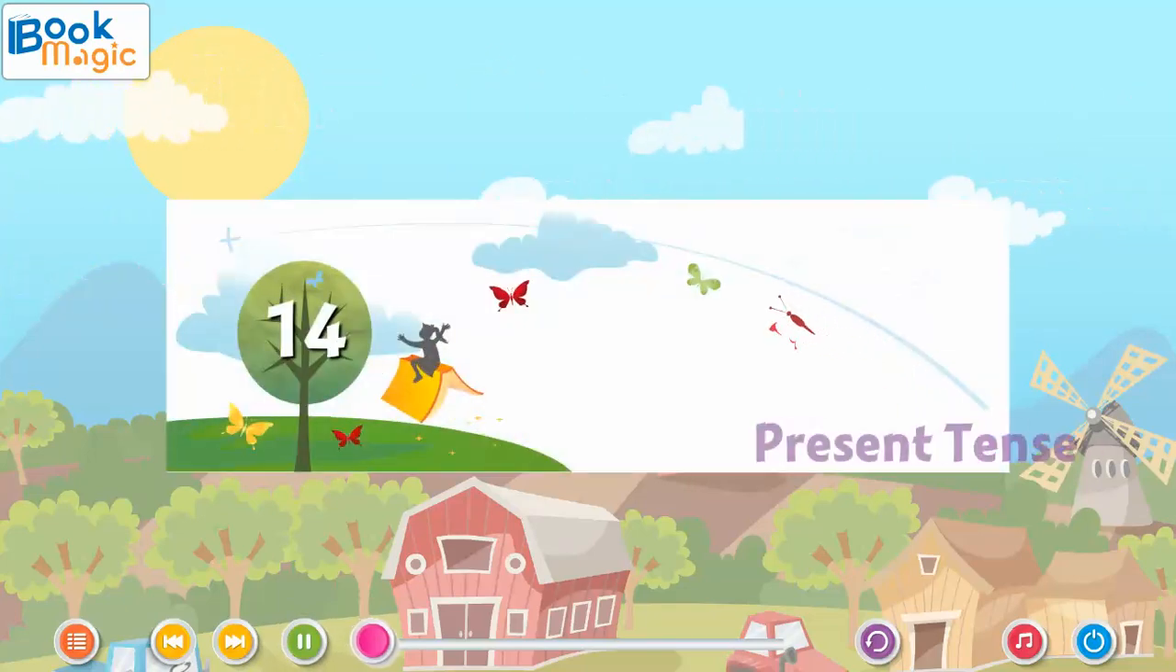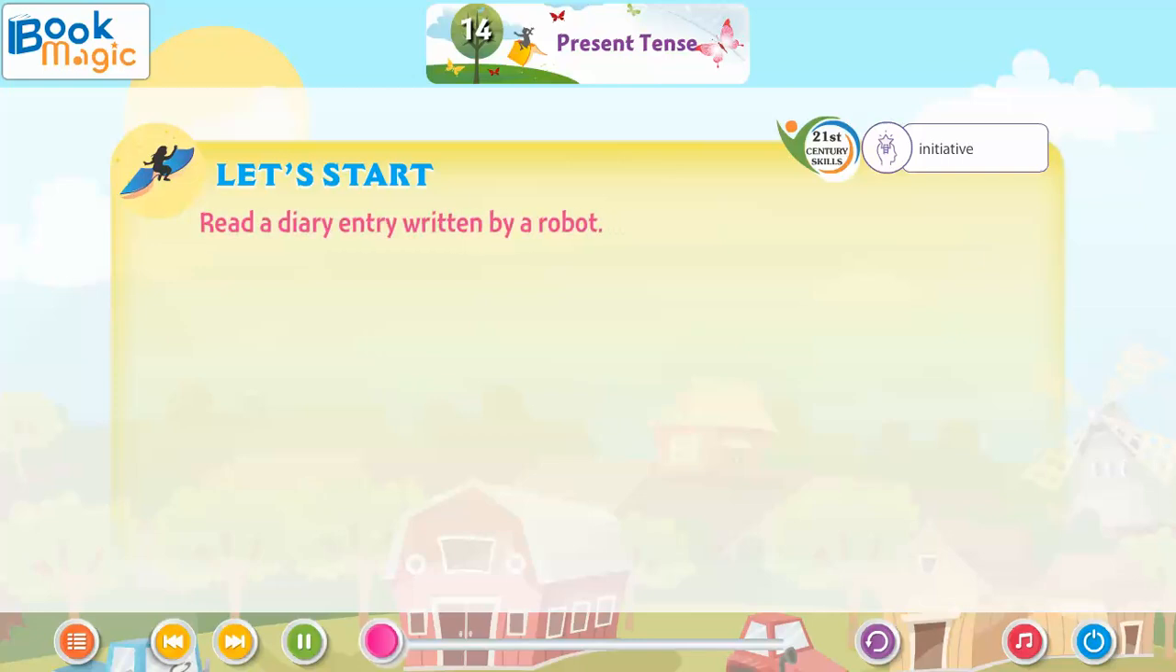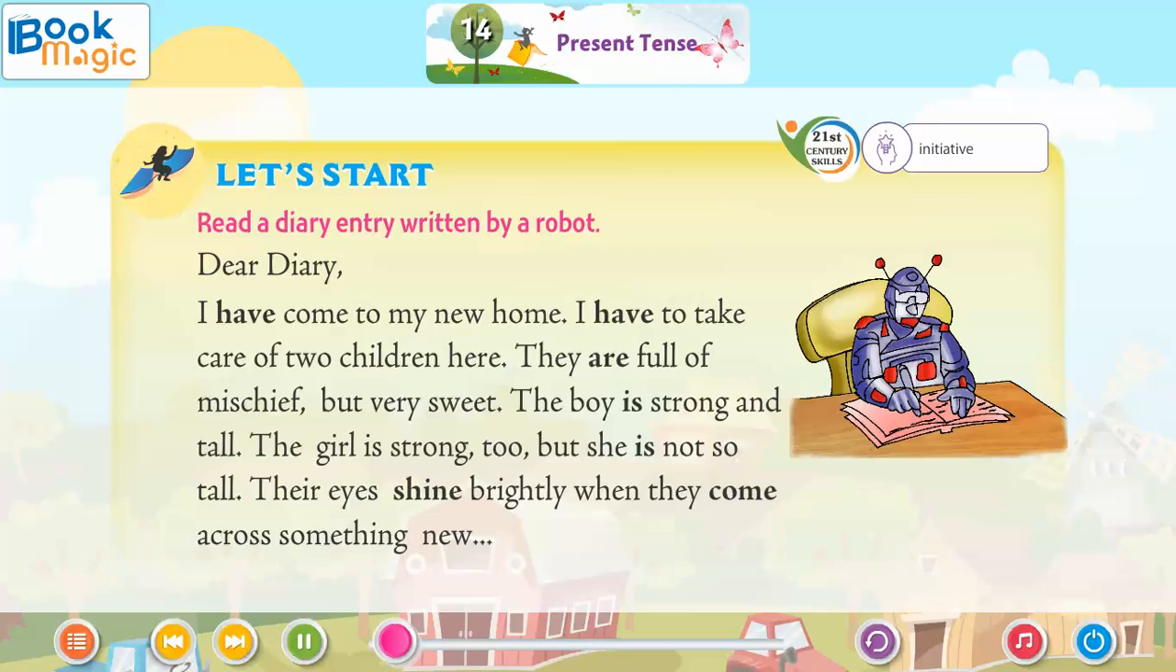Chapter 14. Present Tense. Let's start. Read a diary entry written by a robot. Dear Diary, I have come to my new home. I have to take care of 2 children here. They are full of mischief, but very sweet.